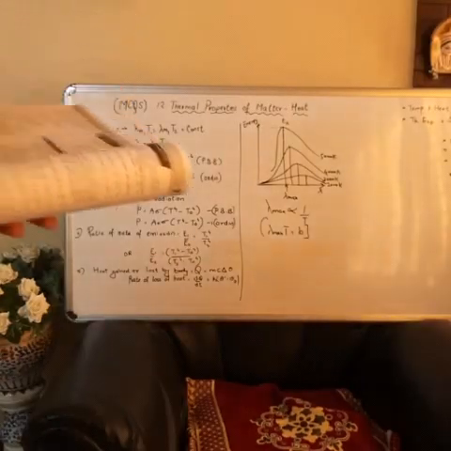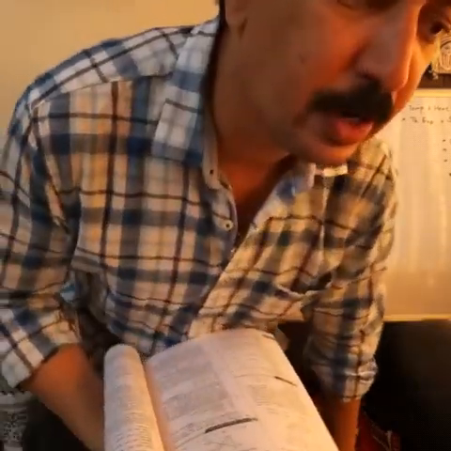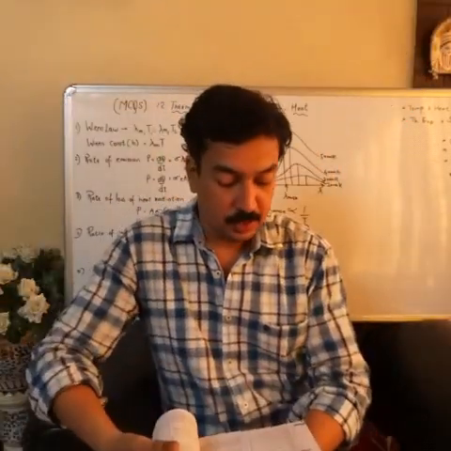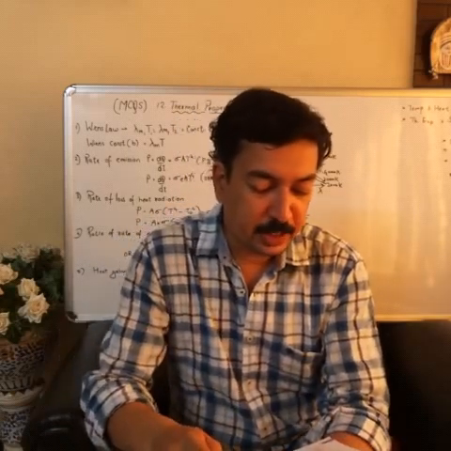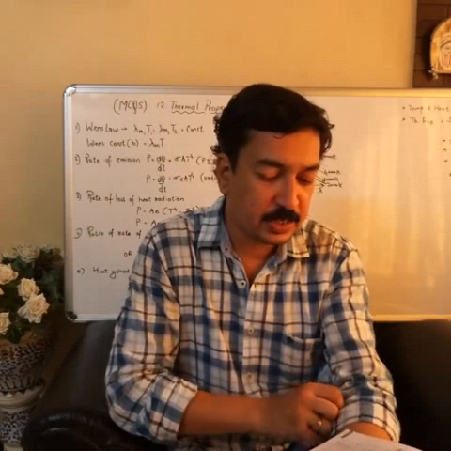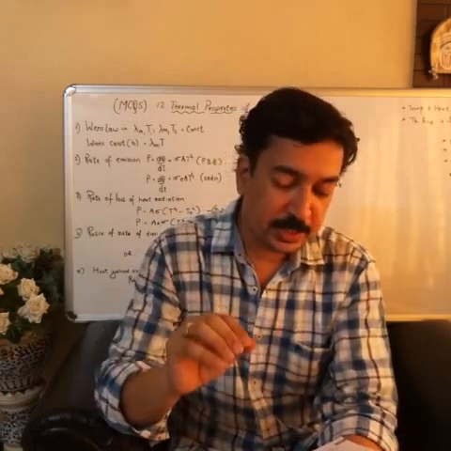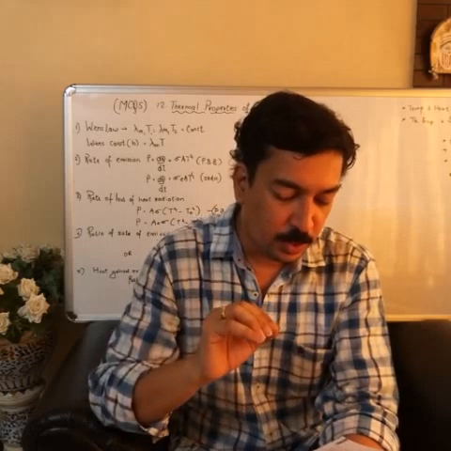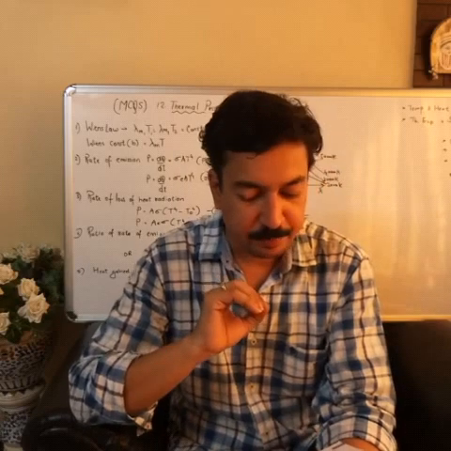We will talk about numerical 35. Now what is numerical 35 that I am reading out? For a red colored body, the coefficient of reflection of red color is highest, or the coefficient of absorption of red is highest, or the coefficient of transmission of red is highest, or the coefficient of reflection of all the colors is the same.